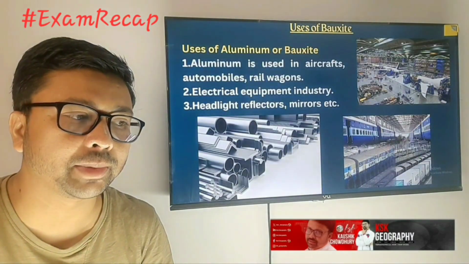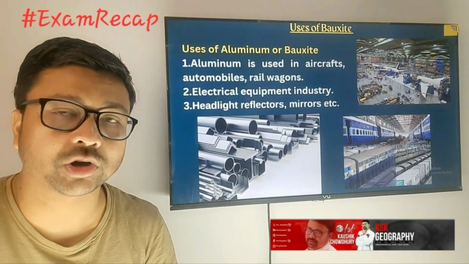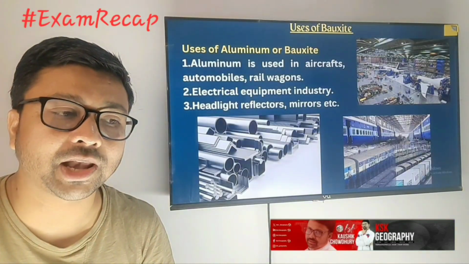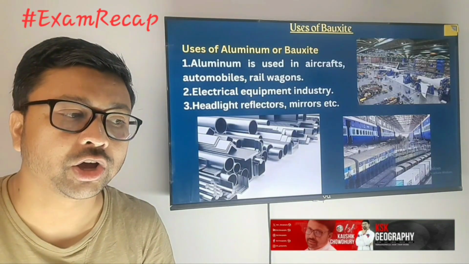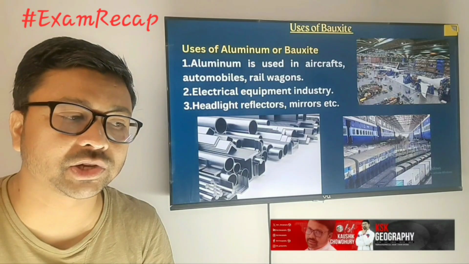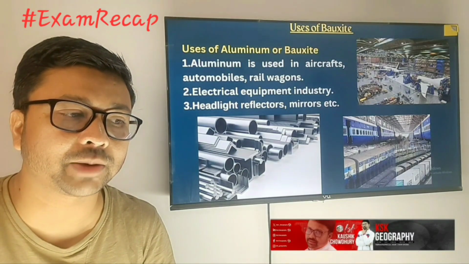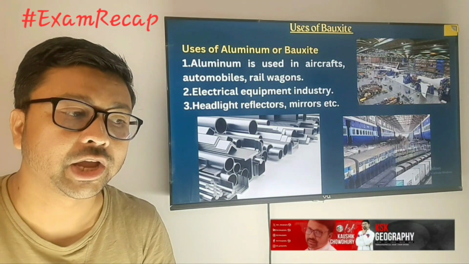So bauxite is the ore, the aluminium ore. Remember the uses of bauxite: aluminium is very lightweight, but it is strong. So it is used much more in aircraft and the aviation sector, in automobiles, and for making rail wagons.